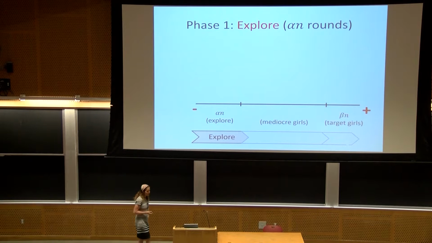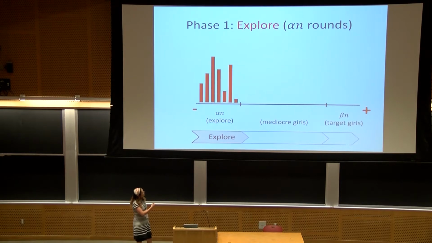Let's start with the explore phase. The explore phase takes alpha n rounds. In the explore phase, the first alpha n boys that arrive we match arbitrarily to the least preferred alpha n girls. We call these the explore girls.